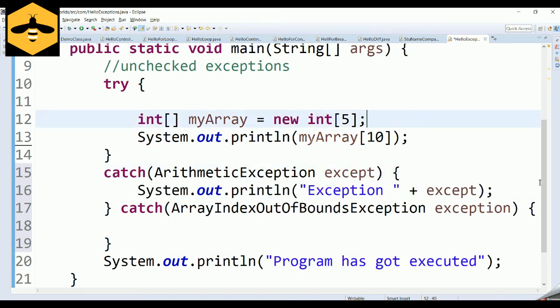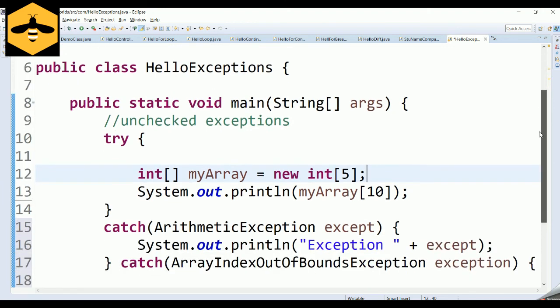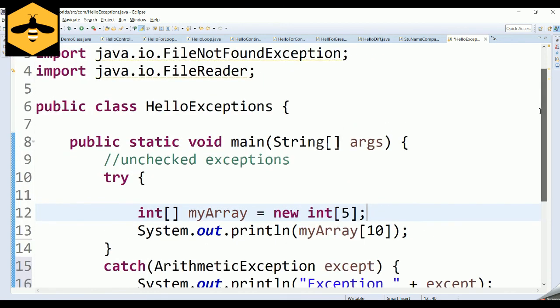So hope you found it clear, what exceptions are and how we need to handle exceptions in Java. To reiterate what we have seen, exceptions are unwanted events in your program that interrupt the normal flow of your code, and they shut down your program in an ungraceful manner. So if you don't handle the exception, it is going to shut down the program in an ungraceful manner.